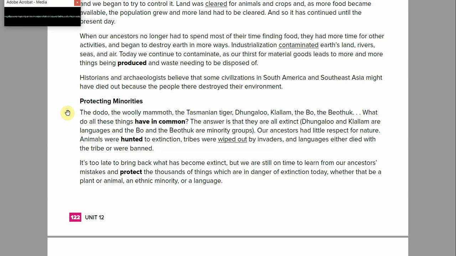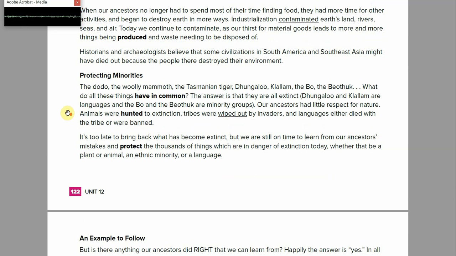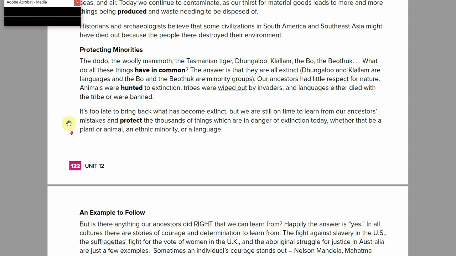Animals were hunted to extinction, tribes were wiped out by invaders, and languages either died with the tribe or were banned. It's too late to bring back what has become extinct, but we are still in time to learn from our ancestors' mistakes and protect the thousands of things which are in danger of extinction today, whether that be a plant or animal, an ethnic minority, or a language.